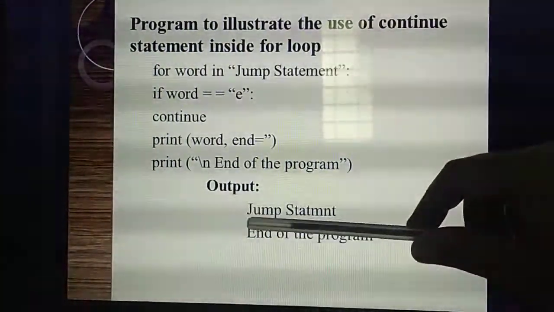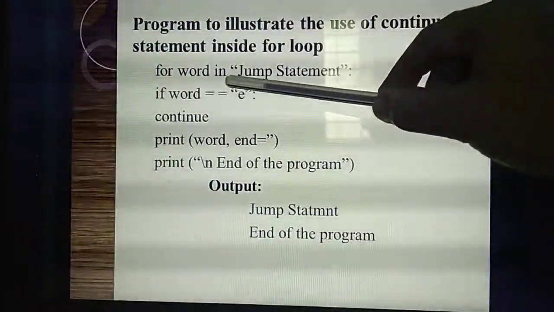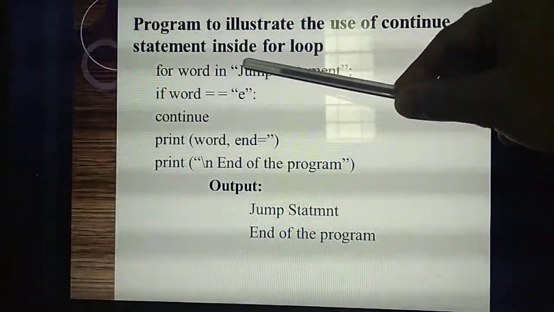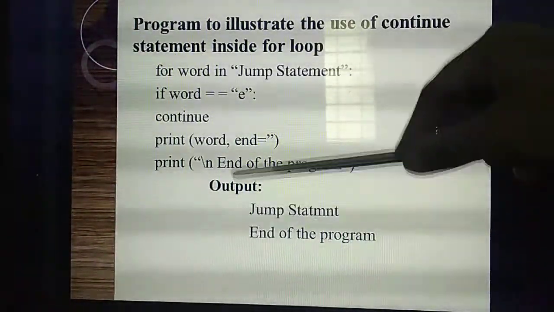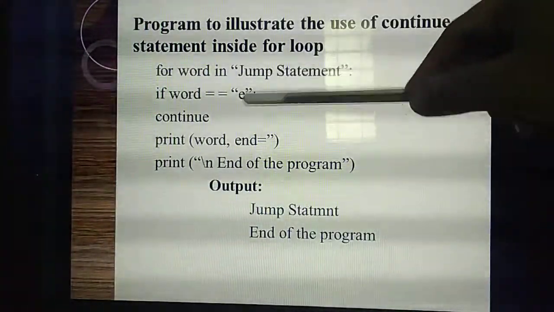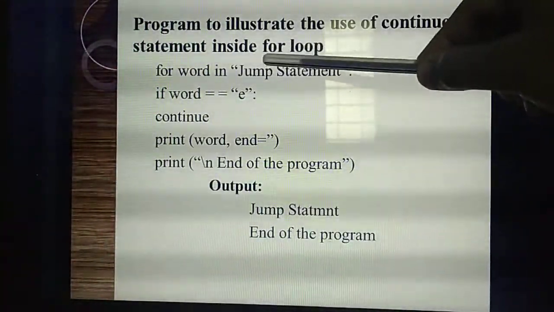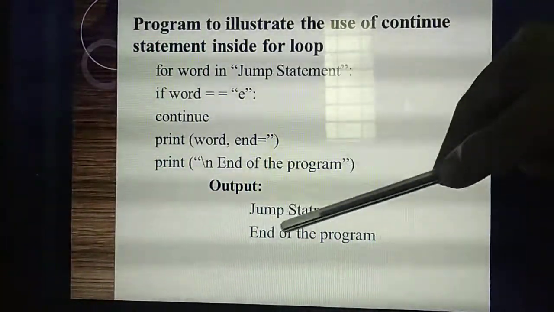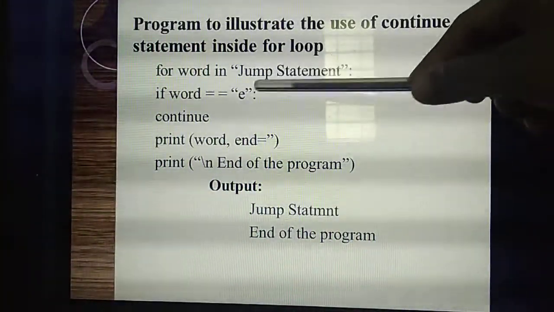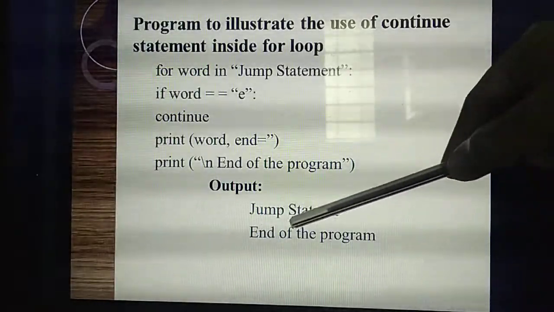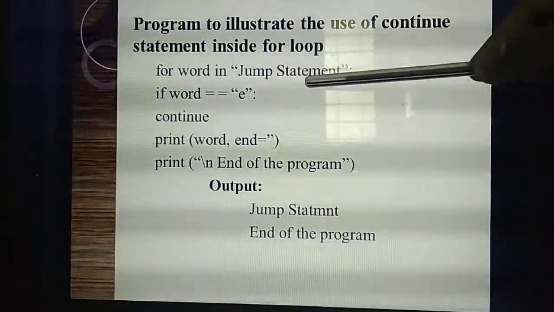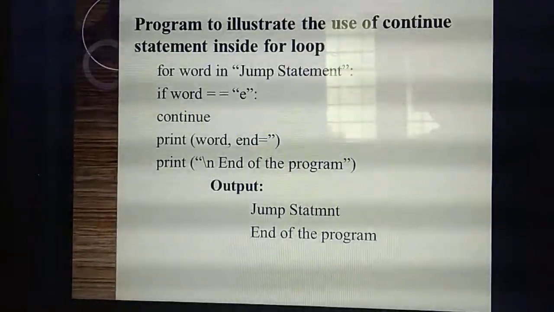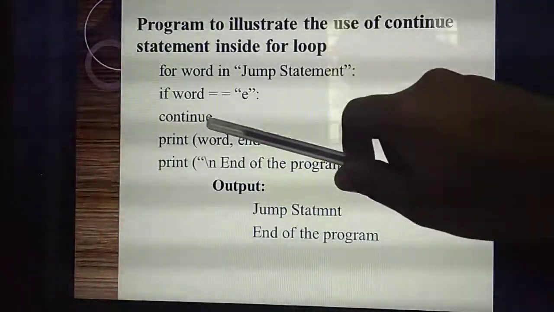Listen. See the output. What's the condition? Like the break statement, it will check the first letter, whether the letter is E. No. So it will print J. Next, the letter is E? No. So it will print U. Second, the letter is not E, so it will print M. Next, the letter is not E, so P. Next it will come S. The letter is not E. Likewise T, A, T. So when it comes to the letter E, that condition is true. Isn't it? The word is E.